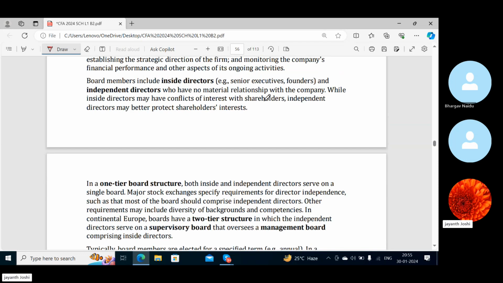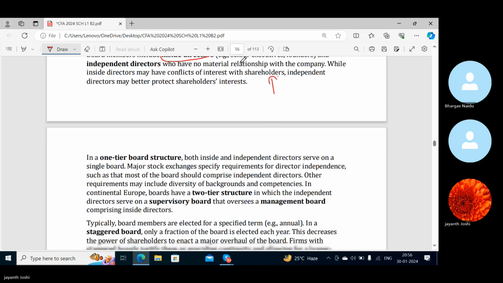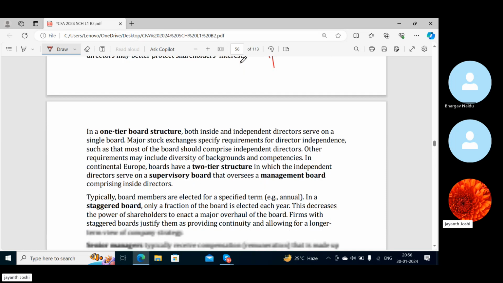At times what would happen is, whenever the company earns profits, shareholders would pressurize the inside directors to invest in risky projects, which they don't want to do, because if the company goes into losses, they would be blamed. So there's a conflict of interest between shareholders and inside directors. What shareholders want, inside directors are not listening to, right? So independent directors may better protect shareholders' interests.